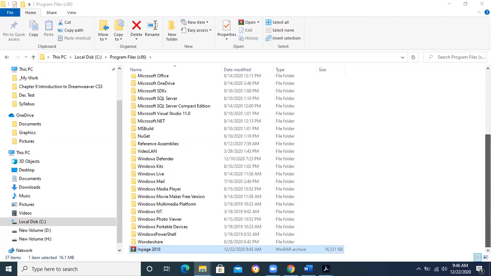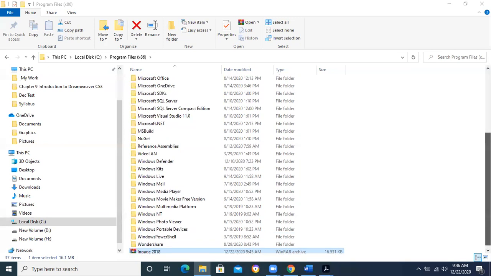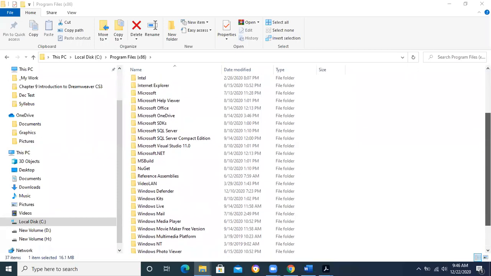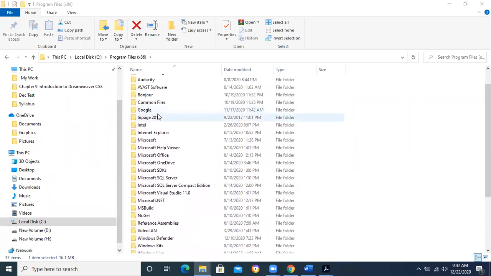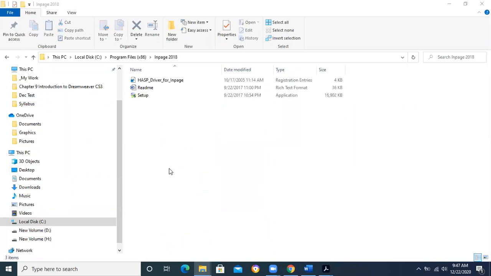When the extraction is done, we will be able to see that the folder has been extracted in our drive. Yes, here it has been extracted. Now it is asking me to run the setup. I will double click on it to run the setup.